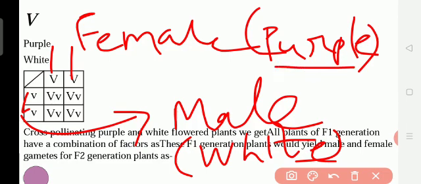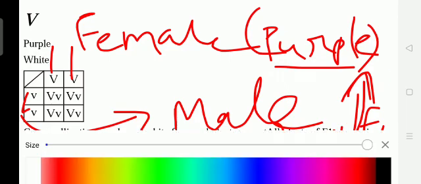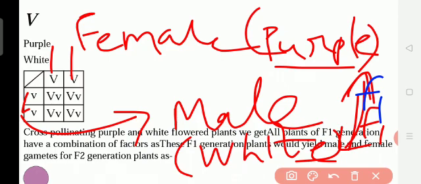Okay, so again when he crossed, he is doing cross pollination now, from the white and from the purple. When he did the cross pollination, in the F1 generation, what did he get? Capital V and small v. Since capital V is the dominant, the new plant will be rising as a purple color. So capital V is the dominant.